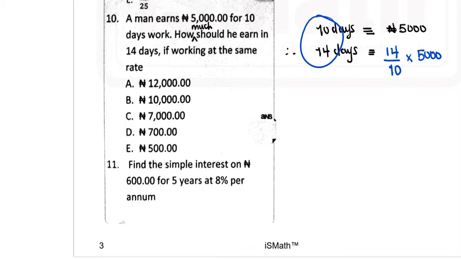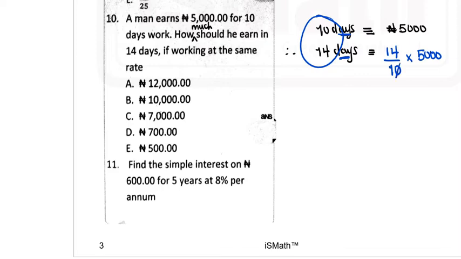If you're expecting less, arrange the fractions to give you something less than 1. That way you don't have to memorize whether you have to do cross multiplication or not, because it's not in all cases that cross multiplication will work. It doesn't work for indirect proportion. And mind you, the fraction you're creating must be for numbers that have got the same units. They are the same, days versus days.